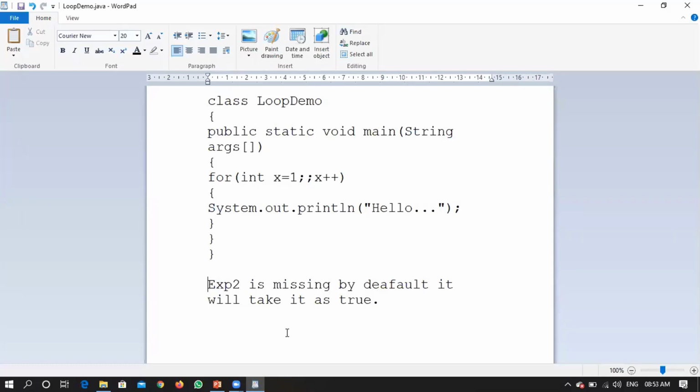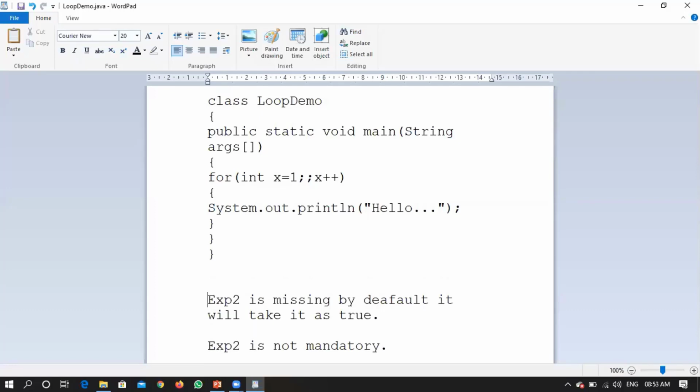Can I write one more conclusion along with this one, saying that your expression 2 is not mandatory? If you are not writing it, then it will be taking it as true. In the sense, it is not mandatory to specify that particular condition. So if you have intentions of stopping a loop, then at what particular point you want to stop, you will be writing that condition in expression 2, right?